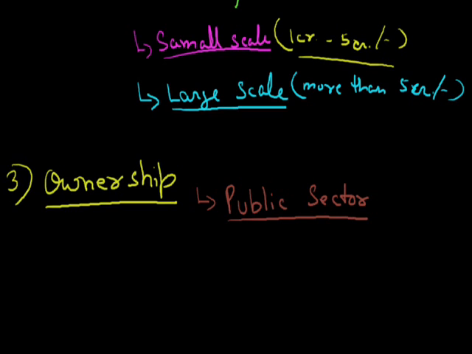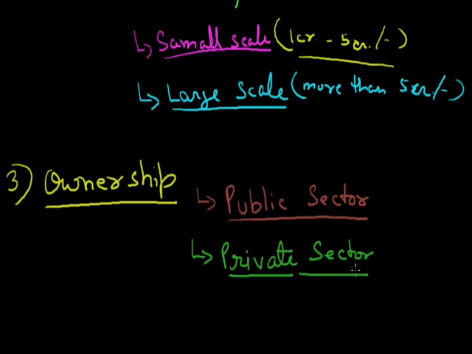The second type of industries is that industry where the owner is an individual. This industry is called a private sector industry, and the main motto of this industry is to earn as much profit as they can. The examples are all the private industries, Ambani groups, and the Ratan Tata, etc., and private schools.